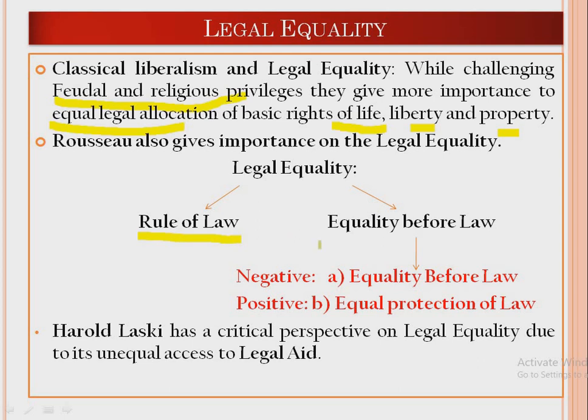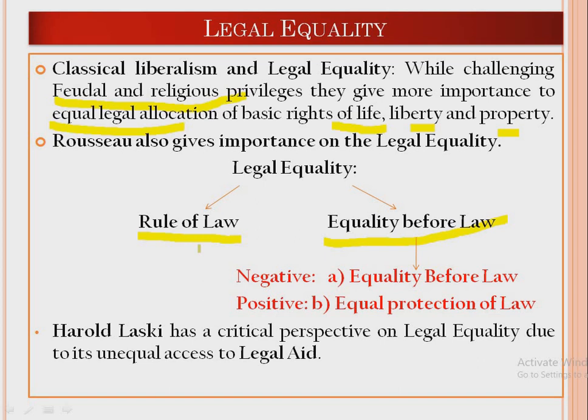Broadly, when we talk about legal equality, it basically means two things. One, rule of law. The second one is equality before law. Rule of law basically means that law is supreme. Law is above everything. So within a nation or a country, it is the legal mechanism, the courts, who have the supreme authority to decide whether any discrimination against people has been made or not. Court has the power to not discriminate against people, and to provide equal judgments and jurisdiction over people. So that is what rule of law is. Law does not discriminate against people. This is the first thing about legal equality.